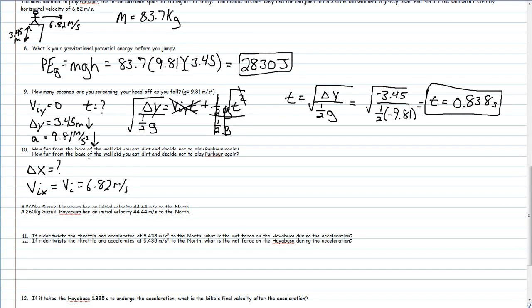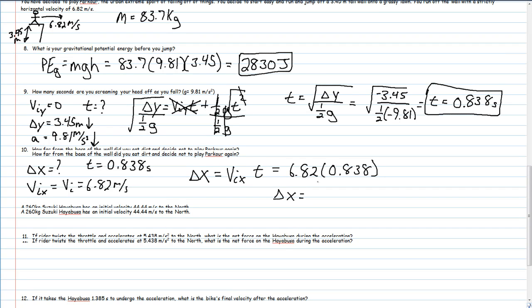And I know my time in the air from the previous problem was 0.838 seconds. The only horizontal equation I have for two-dimensional motion is delta x equals v_ix t. So 6.82 times 0.838. Type those into my calculator, and I get delta x equals 5.72 meters.